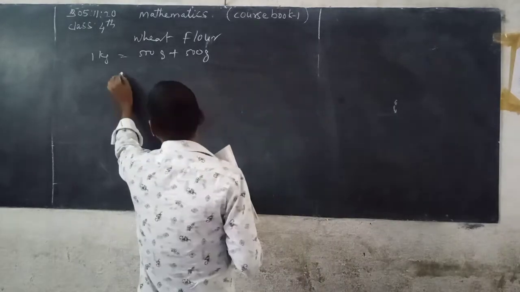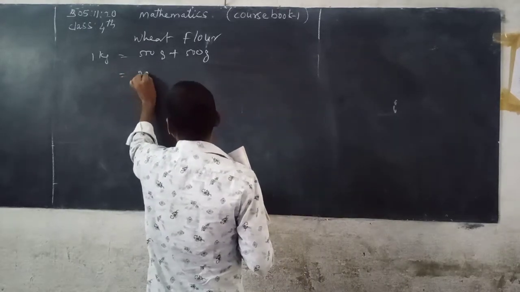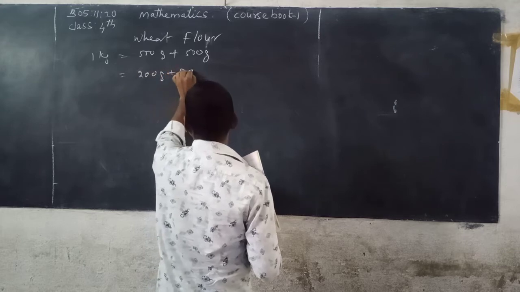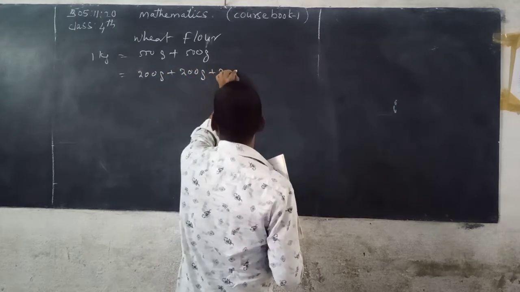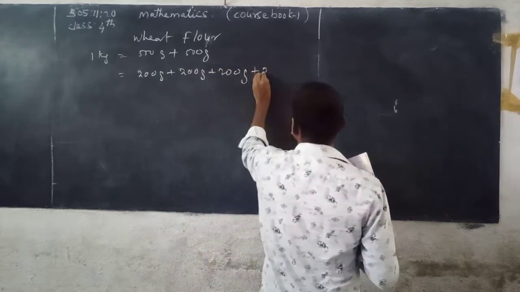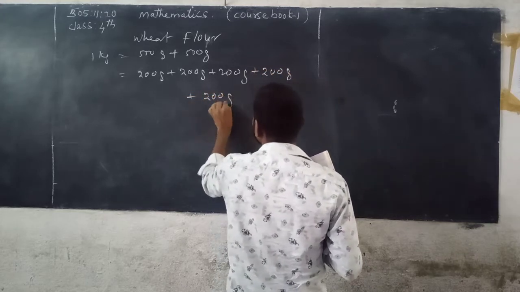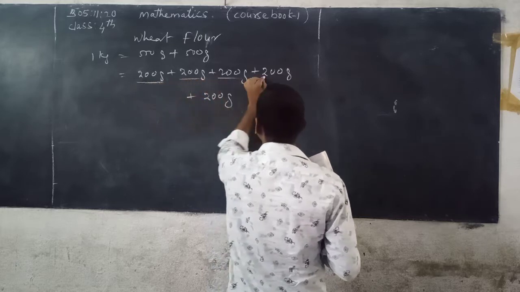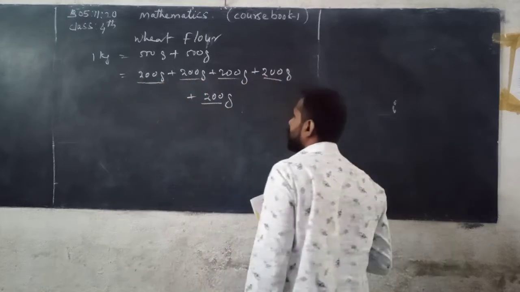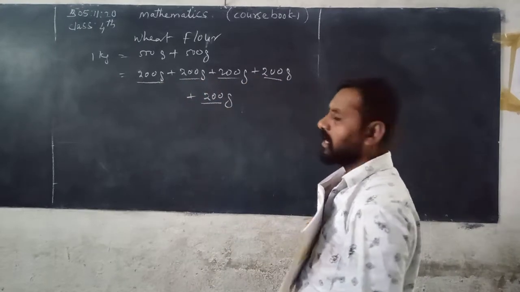Another way, 1 kg can be written as 200 grams plus 200 plus 200 plus 200 plus 200 grams. So how many packets? 1, 2, 3, 4, 5. 5 packets of 200 grams you can get 1 kg.